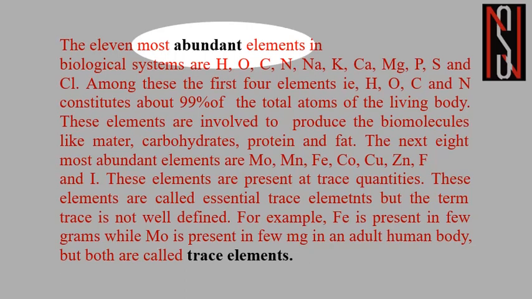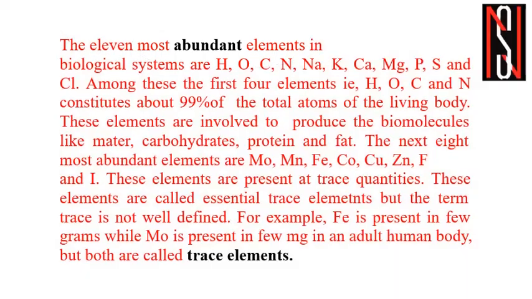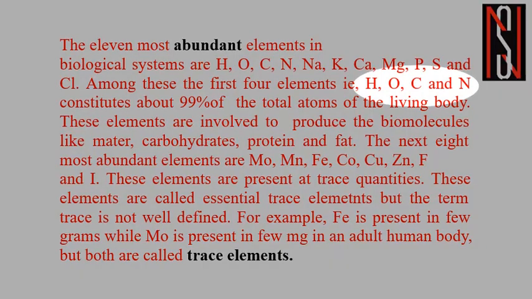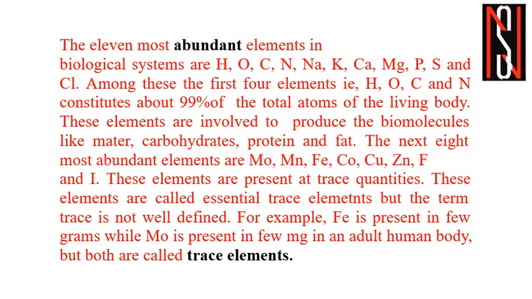Abundant elements are the elements which are present in large quantity in living organisms or in biological systems. Among these, the first four elements, hydrogen, oxygen, carbon and nitrogen, constitute about 99% of the total atoms of the living body or the living organism. These elements are involved in producing biomolecules like carbohydrates, proteins, fats, etc.